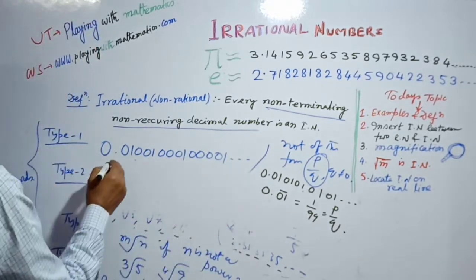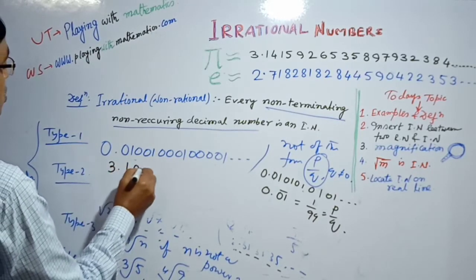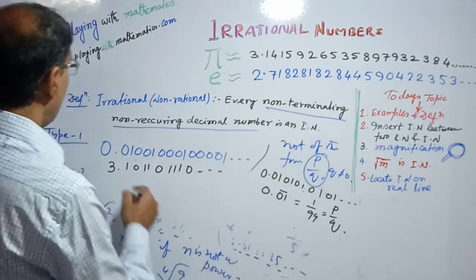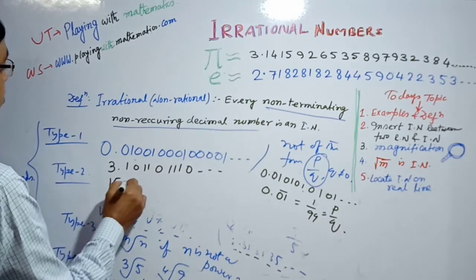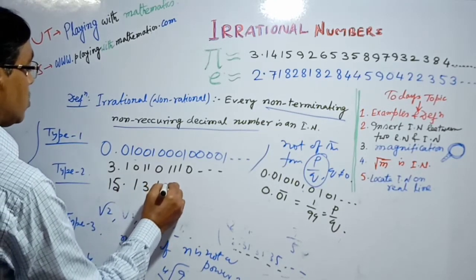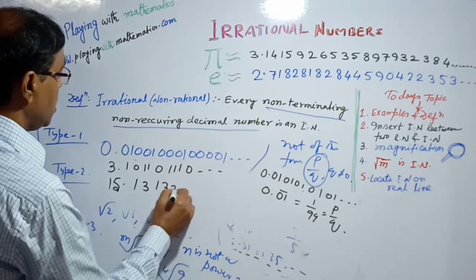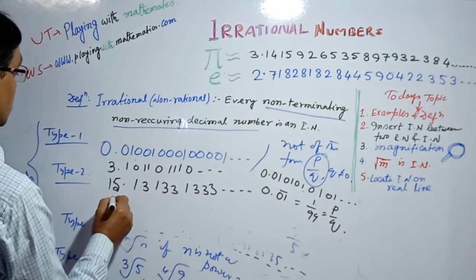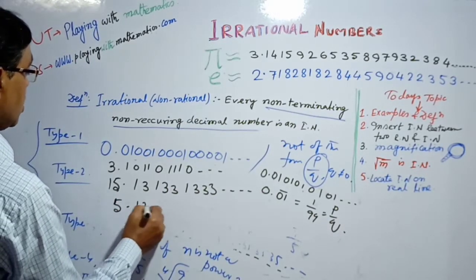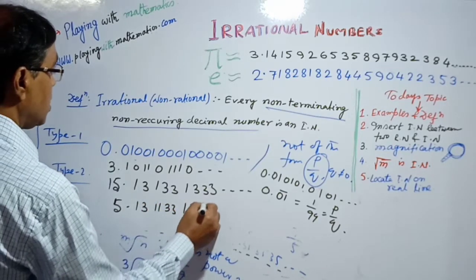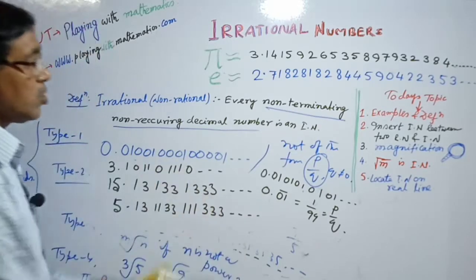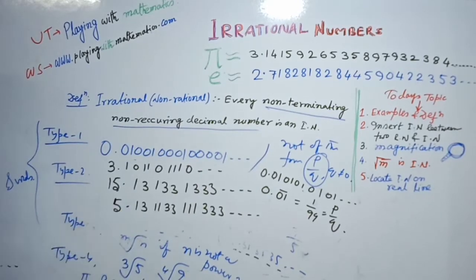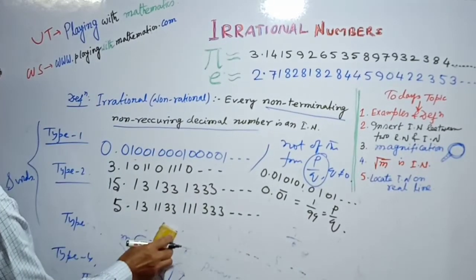You can also take 3.10, 110, 1110, and so on. Or you can write 5.13, 133, 1333. These are all also irrational numbers. Or suppose 5.13, 1133, 111333, and continue. These are also non-terminating and non-recurring decimal numbers. These are the 4 types of irrational number.